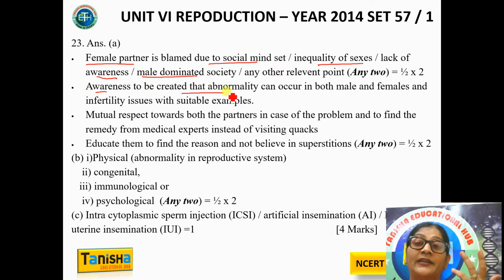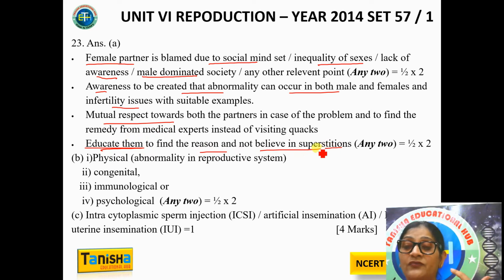I would like to create awareness that both male and female can have infertility issues. There should be mutual respect towards both the partners. I would like to educate them so that they should not believe in superstitions. Now, what are the reasons for infertility? It can be physical, abnormality in the reproductive system, congenital, immunological, psychological, like this.